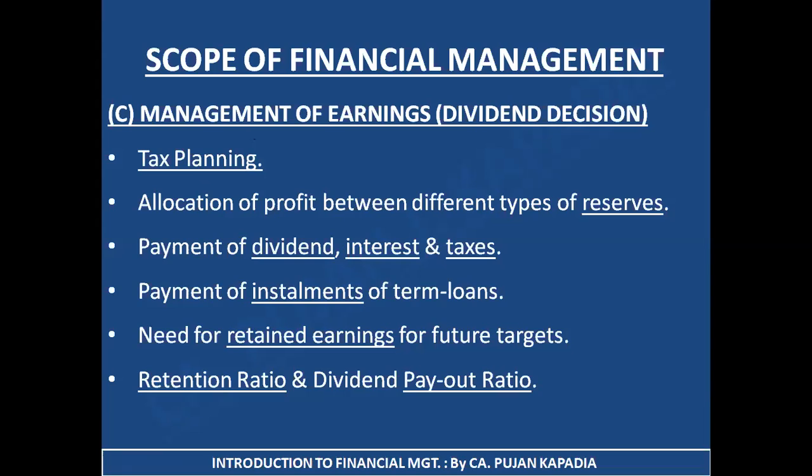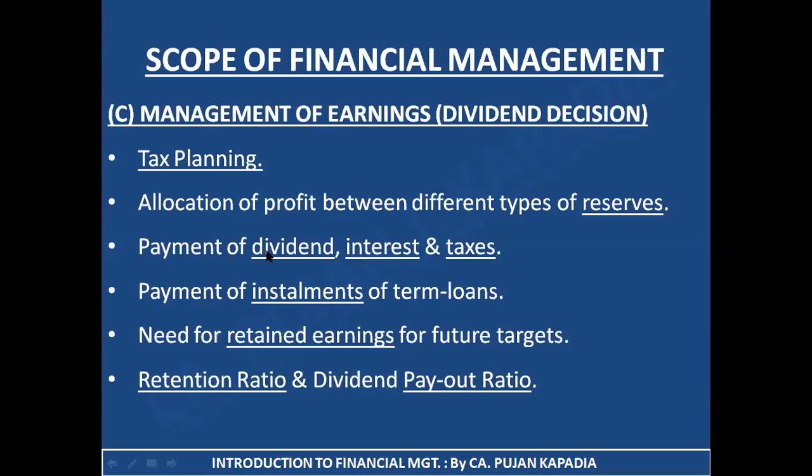So I need to basically plan my tax, from where should I borrow my funds and where should I invest, so that my entire tax liability is going down. Second is I need to take a decision regarding allocation of profit between different types of reserves, because I know there are various reserves which are prepared for various requirements. Now, what is my main target? Is it diversification? Is it modernization? Is it expansion? According to my target or my future vision, I need to allocate the profit.